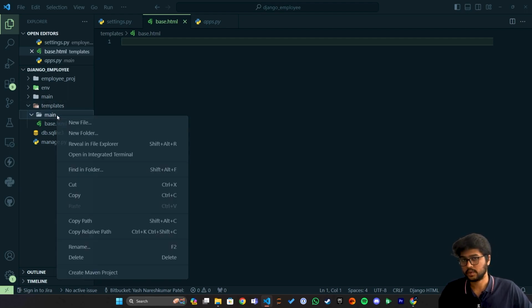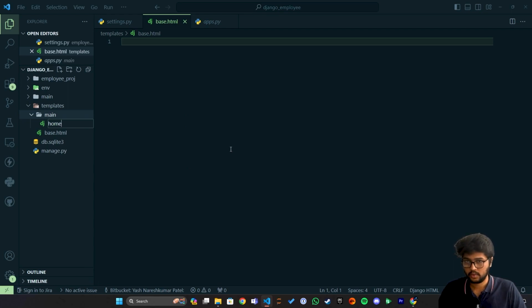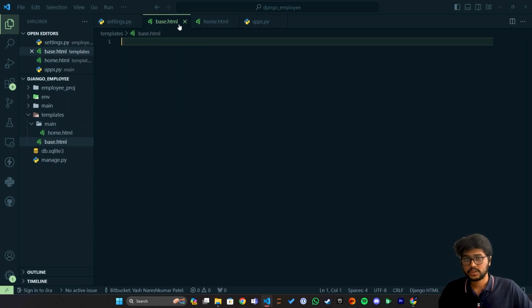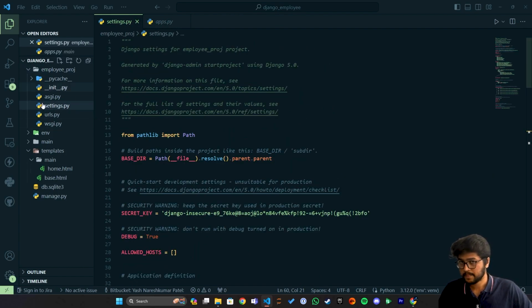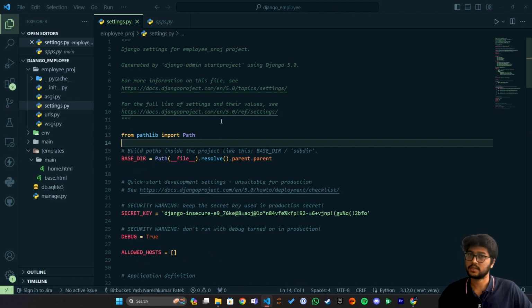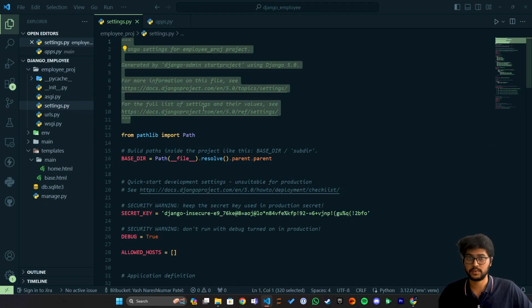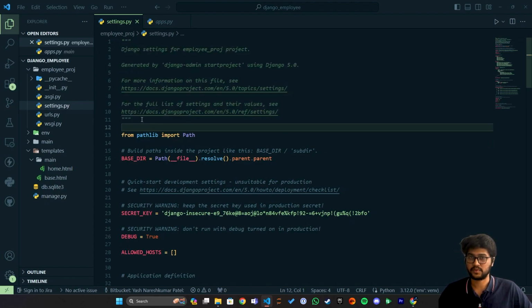Okay. So this is the setup for the template and the project of Django. This is the best and the easiest method. Just remember this, and once you get used to this method, it will be very easy, and you will be doing the setup of Django in 1 or 2 minutes.